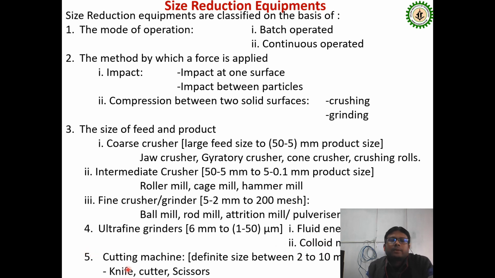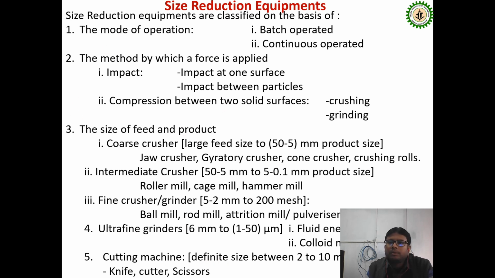And the last category, in terms of process, is cutting, generally in the 2 to 10 millimeter range. When that particle size is required, we can apply a cutting machine. Examples are the knife, cutter, or scissor. These are the different examples that come under the cutting machine. So these are the different categories.